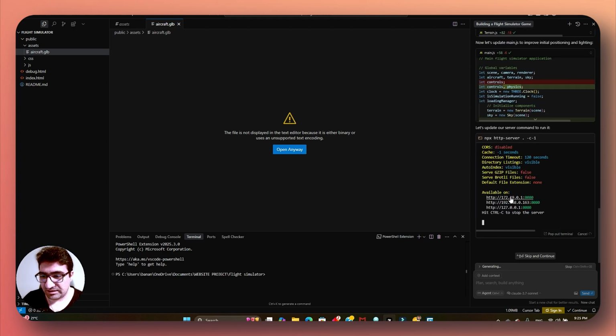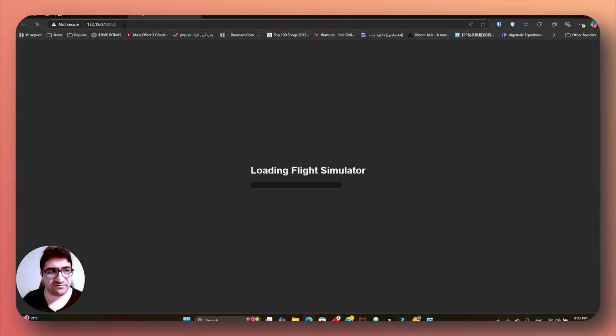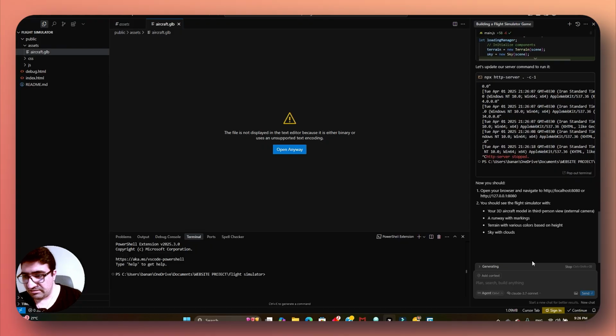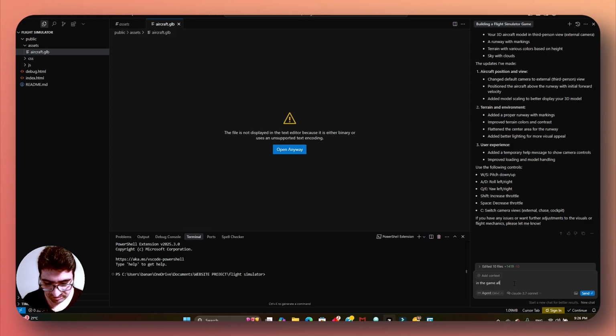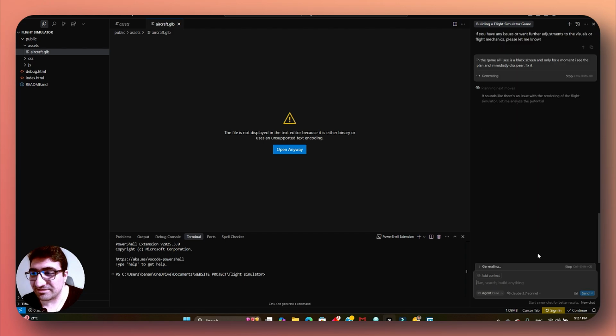All right. Let's go into this flight simulator, come up, and press C to toggle the camera view. So see, there was this one. See the glimpse of this. Still just goes to black. See if it should run now. But still in the game all I see is a black screen, only for a moment. Playing, immediately fading and fading. Spell disappears.